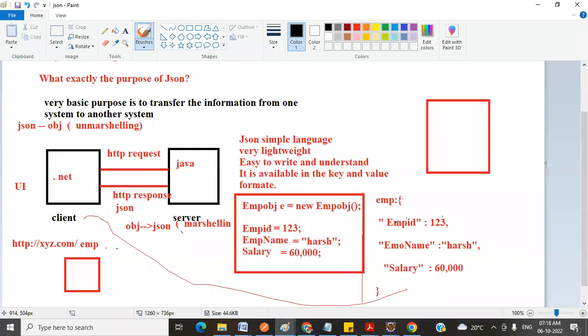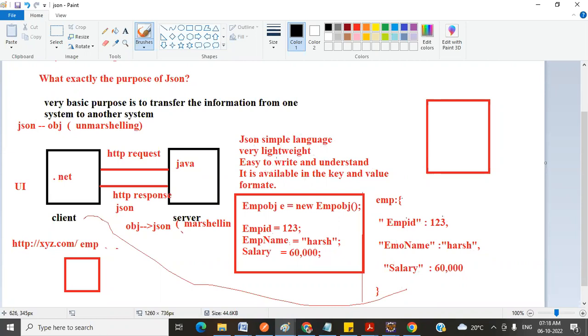So it is using a simple syntax to achieve that. It is easy to write and understand, very easy compared to other languages. And it is available in the form of key value format. See, this is my key, employee ID, and this is my value. This is my key and this is my value. This is my key and this is my value. So it is available in the form of key value pairs. These are the advantages of JSON.